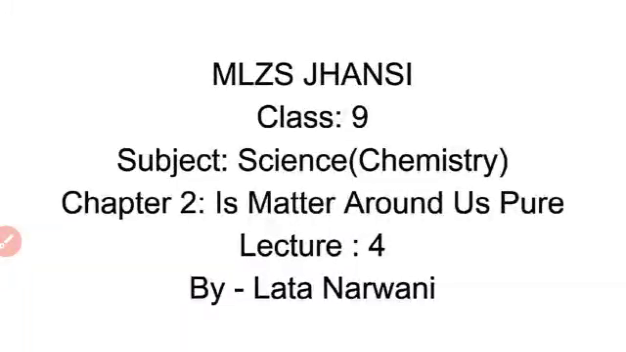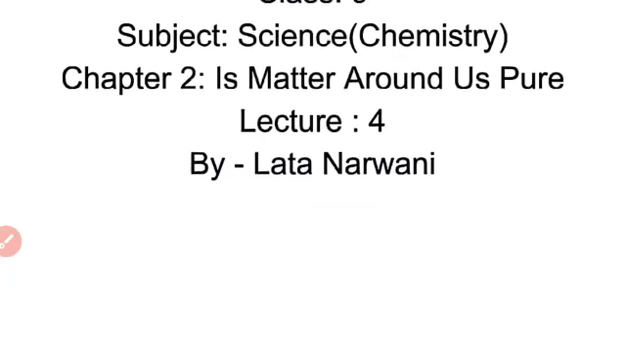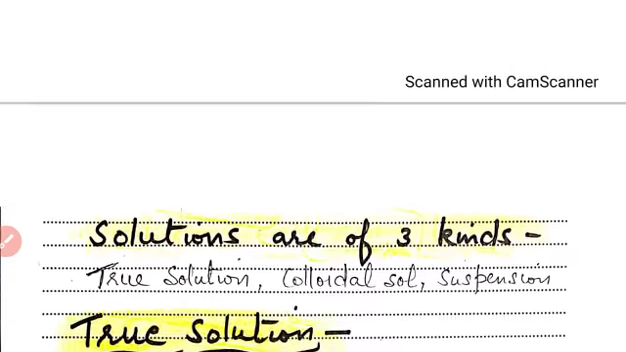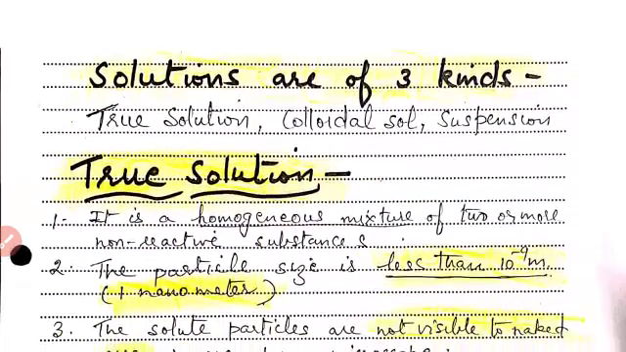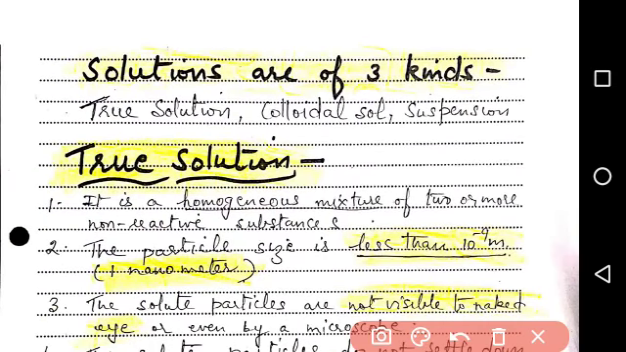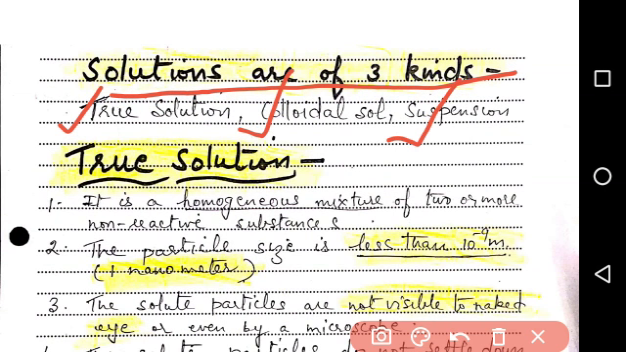Children, we were discussing the lesson "Is Matter Around Us Pure?" Today we'll discuss some topics. Our first topic is various types of solutions. Solutions are of three kinds: first is true solution, second is colloidal solution, and third is suspension.